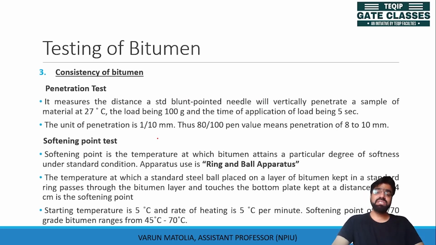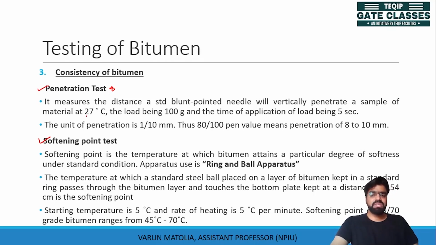Then we have consistency of bitumen. Consistency tells us how the bitumen is: is it soft, is it hard, is it workable or not. The tests which we follow to account for consistency are the penetration test and the softening point test. Penetration test is also used for gradation of bitumen. Gradation means to label or to classify bitumen into different types.